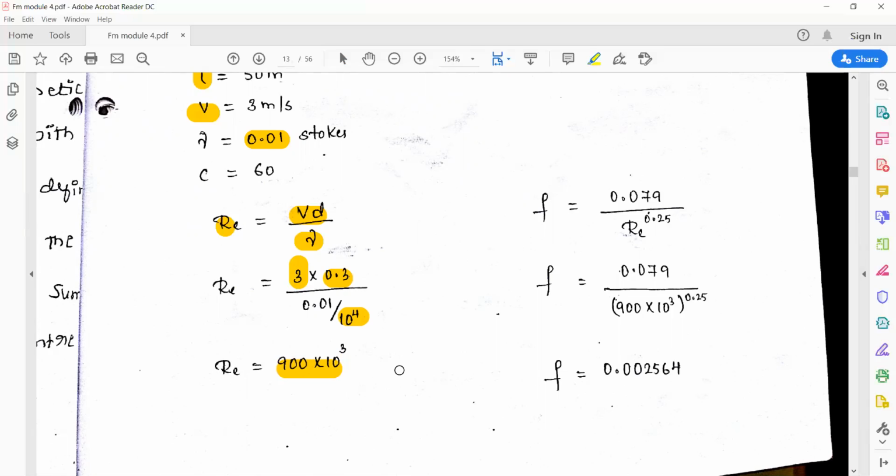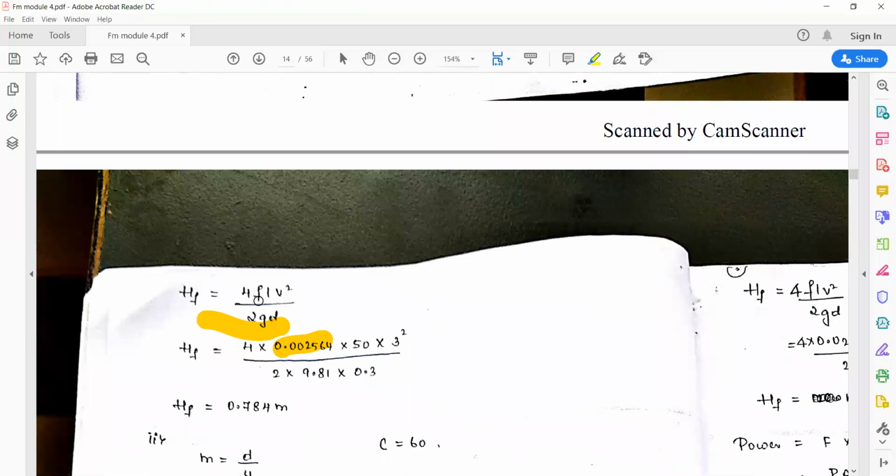If the value of Reynolds number is less than 2000, there is one formula. And if it is greater than 4000, then there is one more formula. Here you can see the Reynolds number value is greater than 4000. So to calculate F, we can make use of the formula 0.079 divided by Re to the power of 0.25. In this, Re is 900 into 10 raised to 3. You substitute and you get the value of the coefficient of friction.